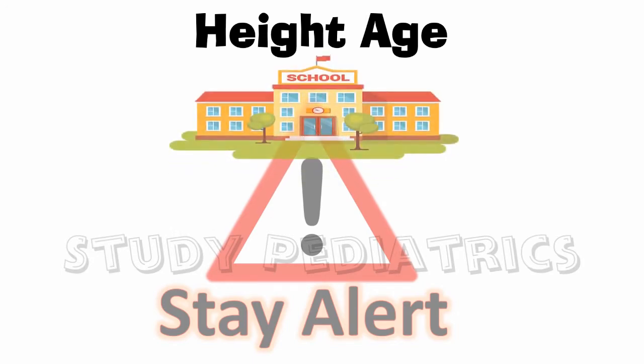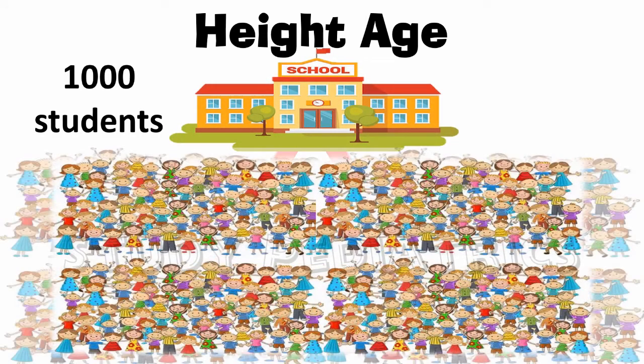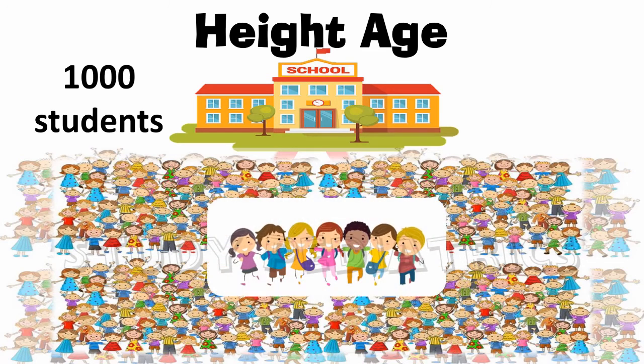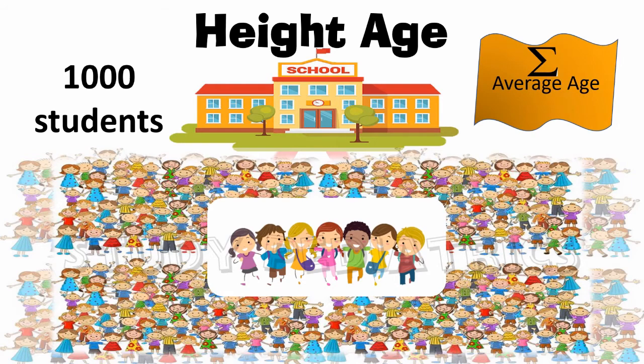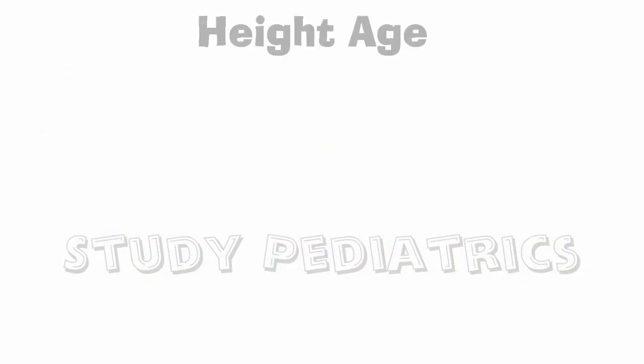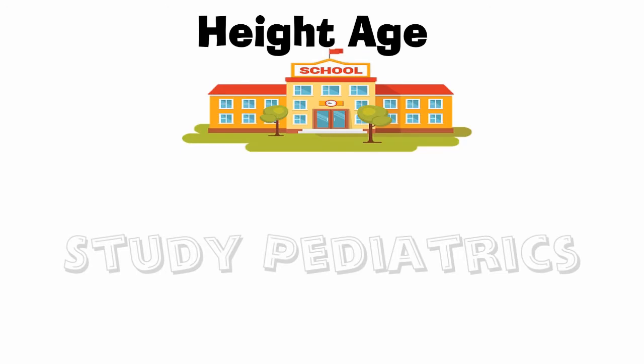Suppose in a school there are 1,000 students and we take all the students and divide them in groups according to their heights and later take the average of their ages. This average is the height age. That is, all students who are around that height are of that average age. Let me make it more easy with this example.